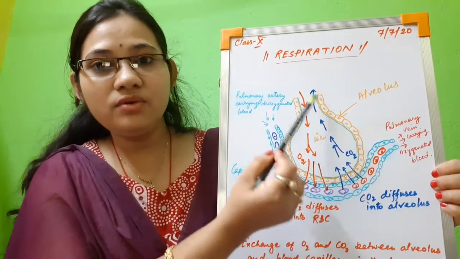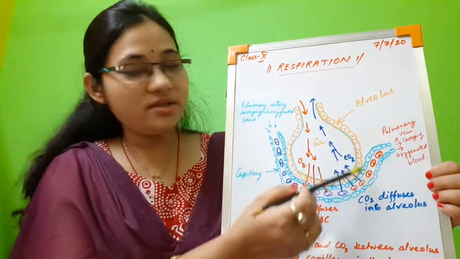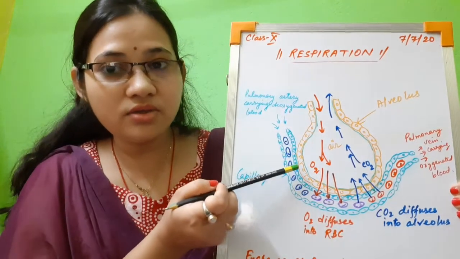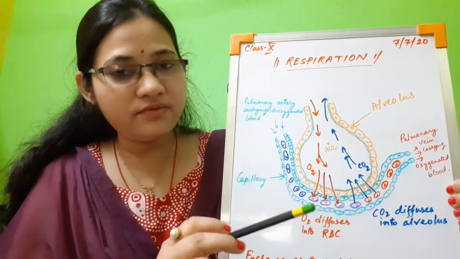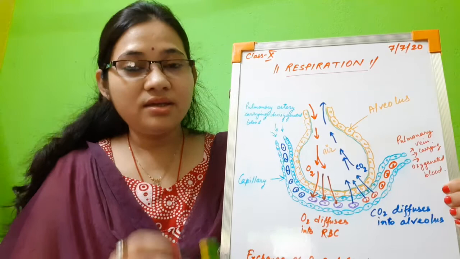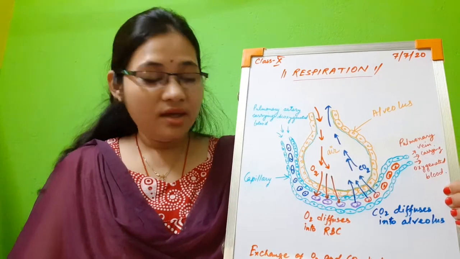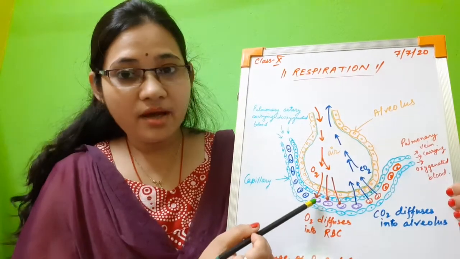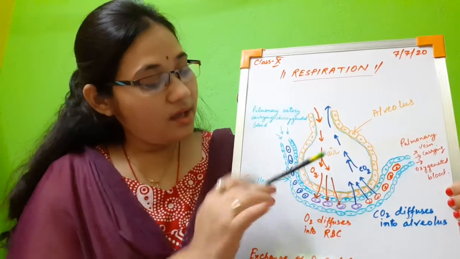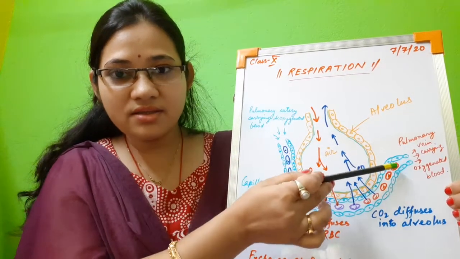See, this is the alveolus. A single alveolus, plural is alveoli. This alveolus is made up of a single layer of epithelial tissue. With the help of an orange sketch pen, I have tried to show you the single layer of epithelial tissue, so it is very, very thin. Just adjacent to it lie blood capillaries. We have already read that the alveoli are very richly supplied with blood vessels, which carry RBC in them. These are RBC, you can see different colors of the RBC, and this blue portion is the capillary.